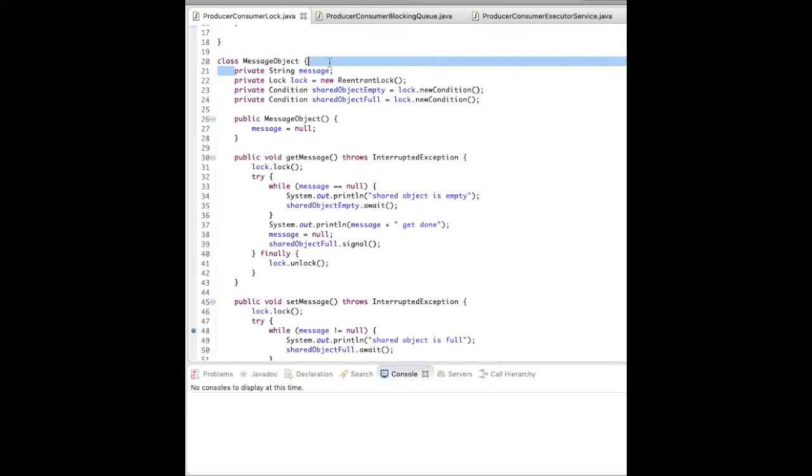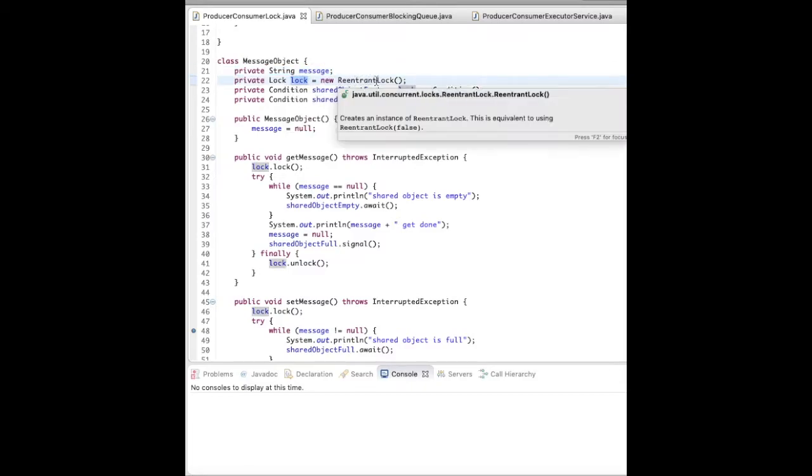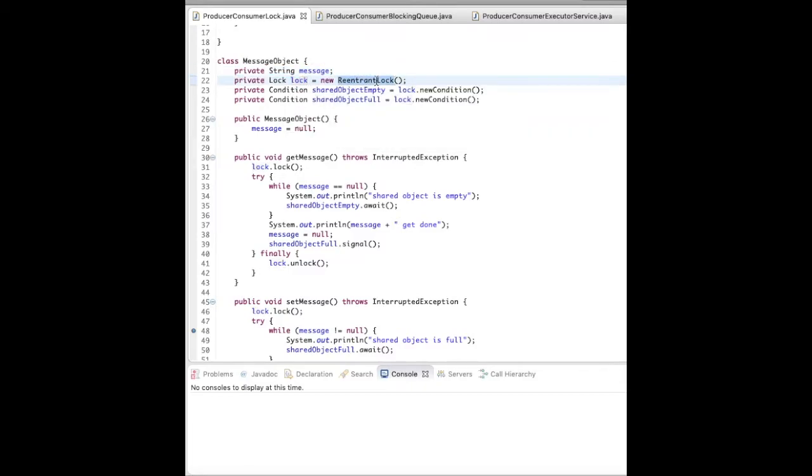This message class will have a string message and a lock. We have used ReentrantLock right now because its methods are very similar to the synchronized lock, so the implementation is very simple. And now, as I was saying about conditions, lock provides multiple conditions, so I am using two conditions here: when the shared object is empty, that is, there is no message, and when the shared object is full. So there are two conditions where synchronization needs to happen.